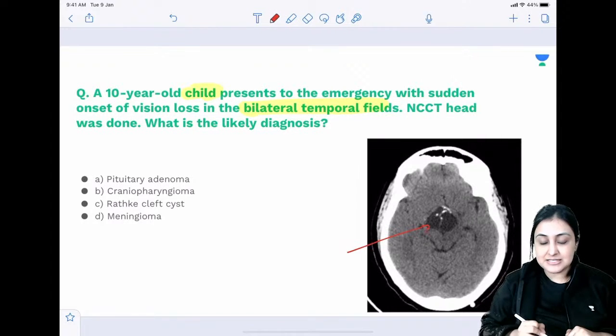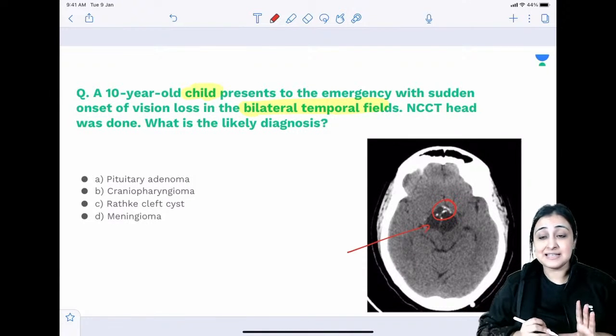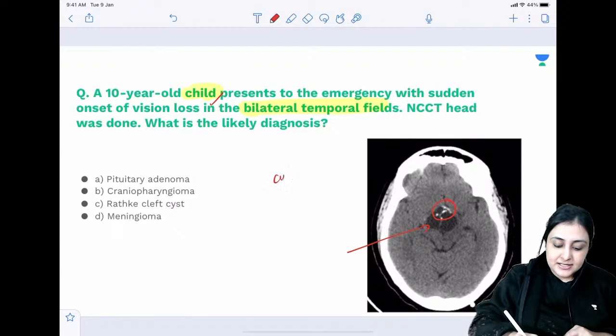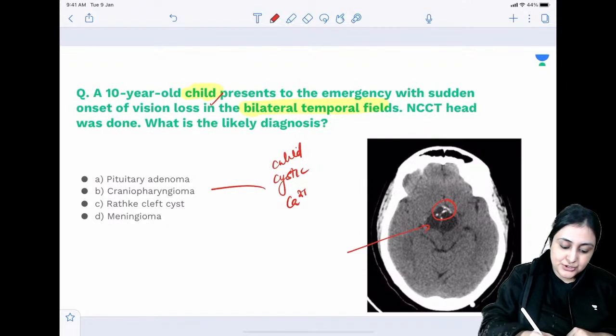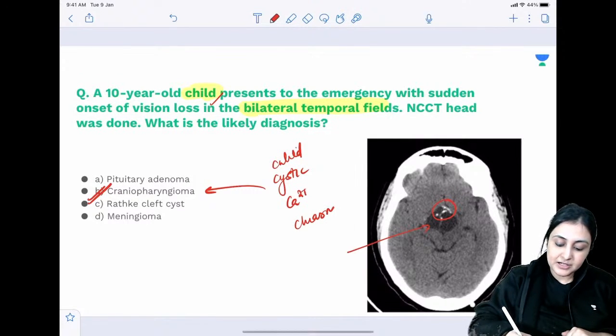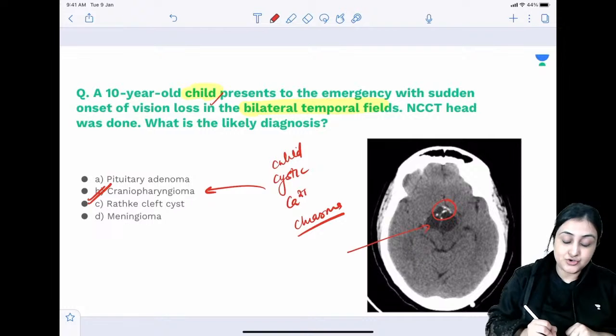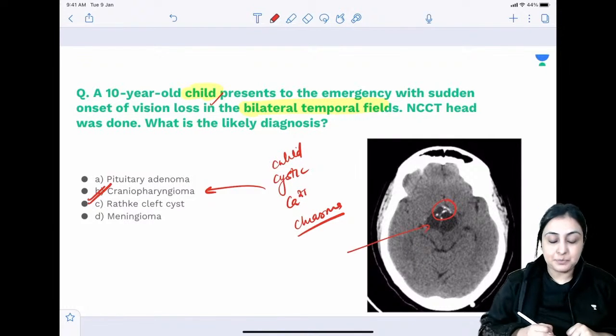I will look at the image and I will see that there is a black cystic mass, and you can see that there is white calcification. So everything is screaming in one direction. Child, cystic, calcification, all C is telling me diagnosis is also C. It is craniopharyngioma, right? So craniopharyngioma, child tumor, optic chiasma compression, cystic tumor with calcification, machine oil, wet keratin pathwise. This is craniopharyngioma adamantinomatous type. Pituitary adenoma, elderly patient, non-cystic.